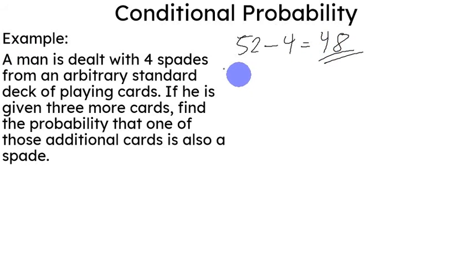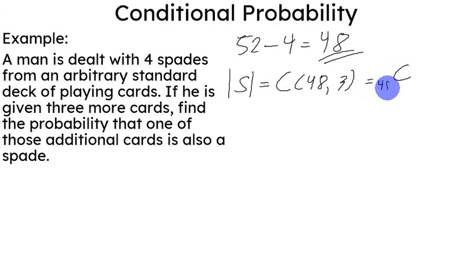So our sample space would be the combination of 48 taken 3. Those are the number of possible ways that the man will be given 3 more cards. And then we are asked to find the probability that one of those additional cards is also a spade.